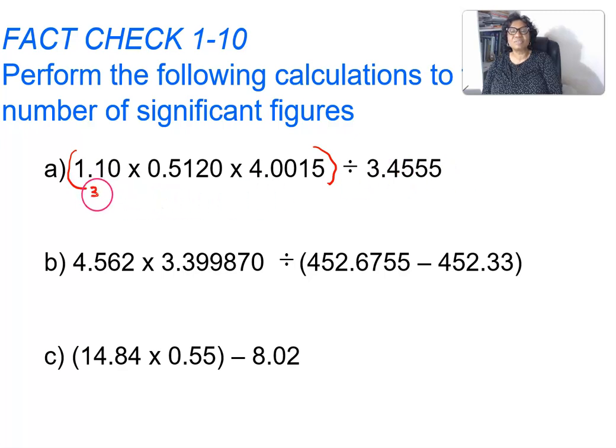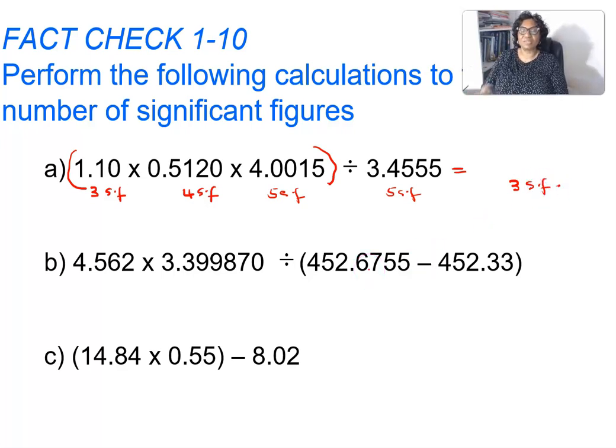So this is 3 significant figures. This is 4 significant figures. This is 5 significant figures. And this is 5 significant figures. But your answer must be in 3 significant figures.